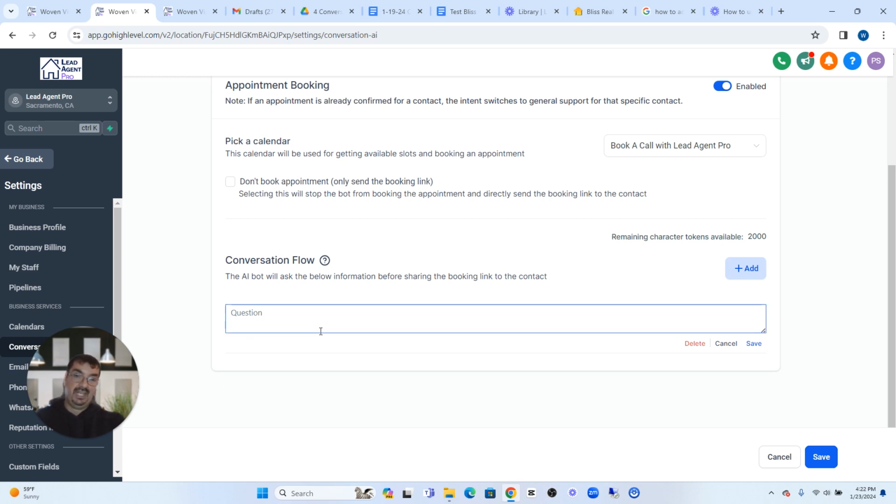These are the ones that are going to be asked before the appointment is booked. And so once they ask for an appointment, they're going to ask these questions, and as they get these answers, they're going to log them in, and then they're going to book a day and time, and then the calendar is going to have all this information already set up so that your client will be able to have access to all this information.